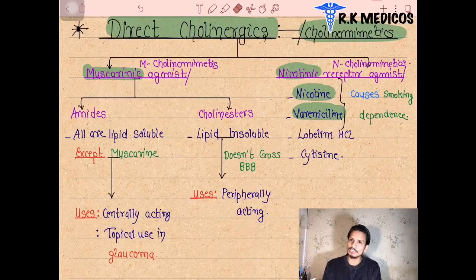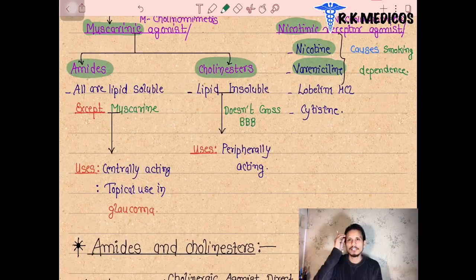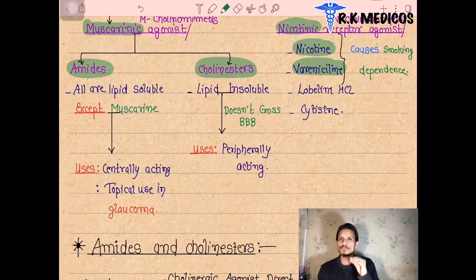These are not nicotinic; the nicotinic drugs act directly on the nicotinic receptors. Now, the muscarinic agonists. There are two classes of muscarinic agonists: amides and cholinesters. Amides are basically the group of these drugs that are amide in nature, and the others are cholinesters in nature. The amide nature means they are lipid soluble.